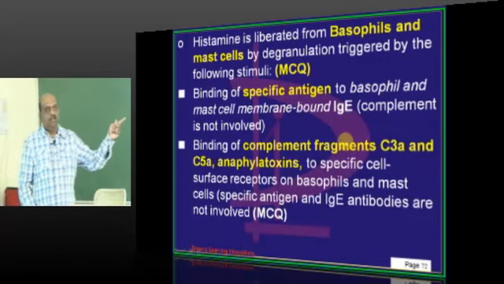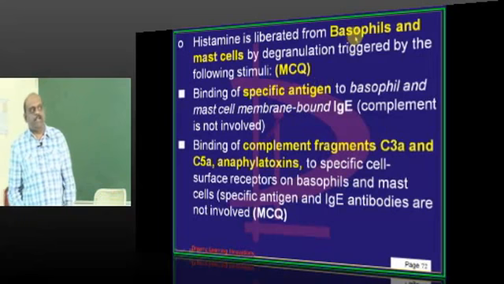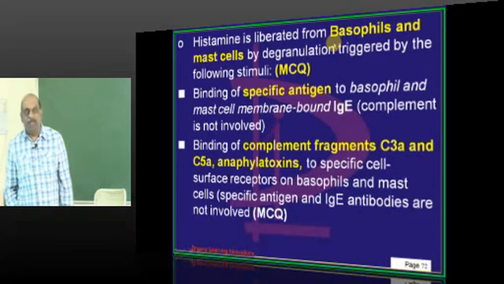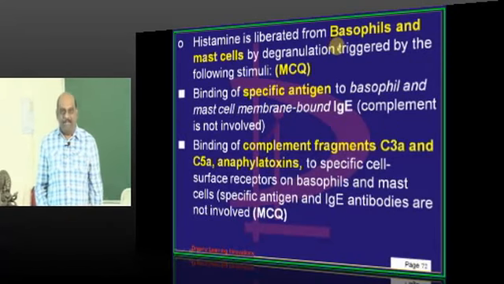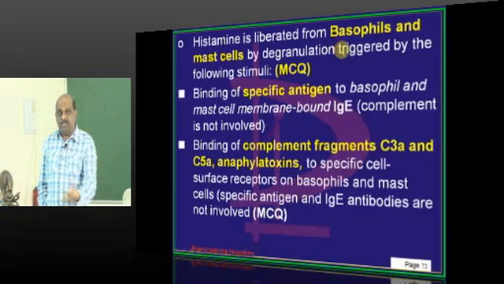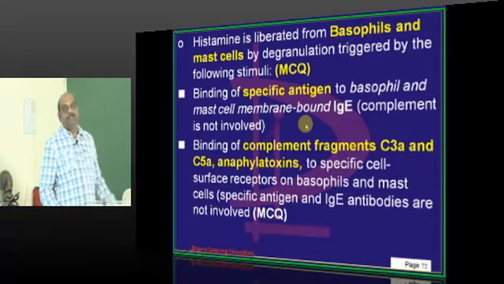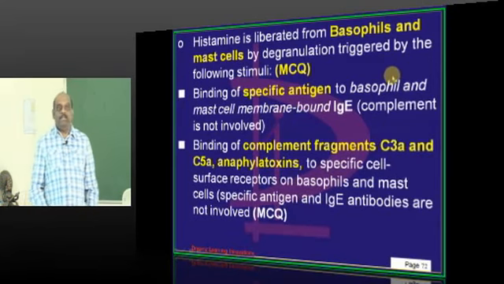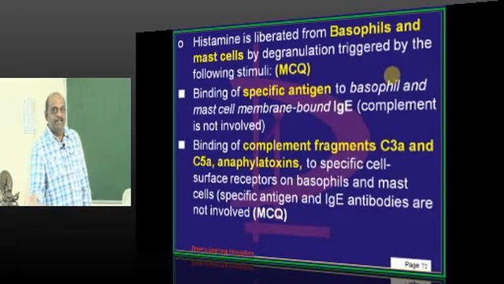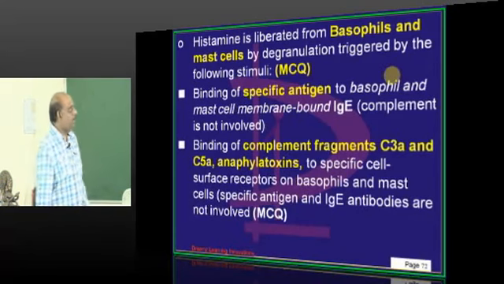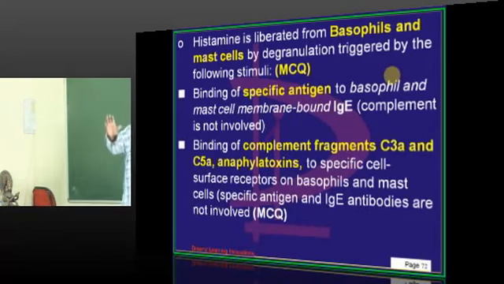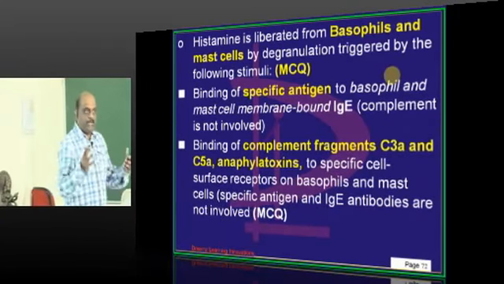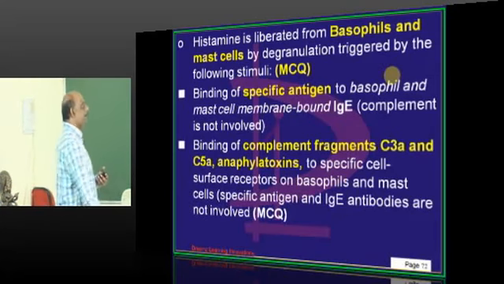Then, who is a very important immunoglobulin that you need to remember for the mast cell degranulation, for the histamine to be released by the mast cell? Immunoglobulin E. Whenever we have parasitic infections or whenever we are having an exogenous allergen, then immunoglobulin E. What is the difference between IgM and IgE in their mechanism of functioning? IgM, like immunoglobulins, require complement. IgE does not require any complement. So it is the mast cell membrane bound immunoglobulin E which will enable the degranulation of the mast cell to release the histamine, is what you have to fundamentally appreciate.